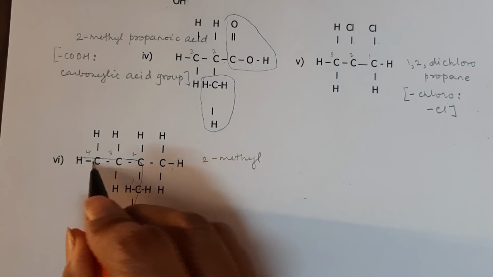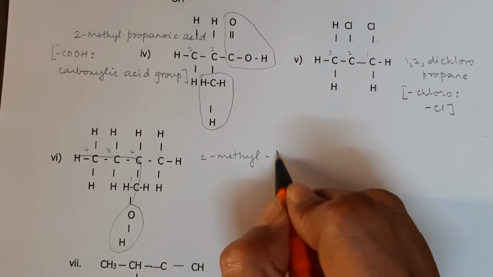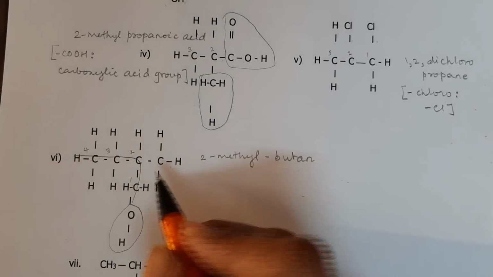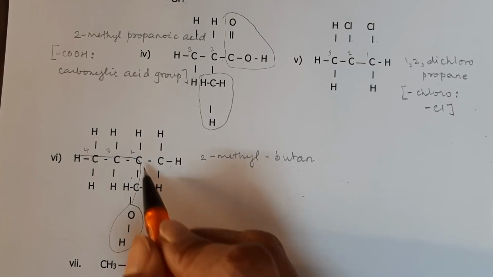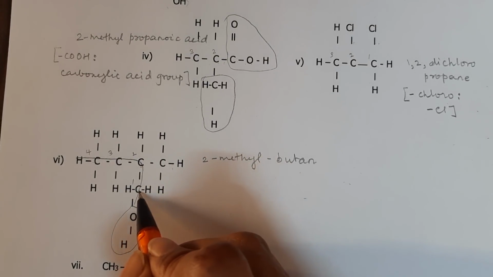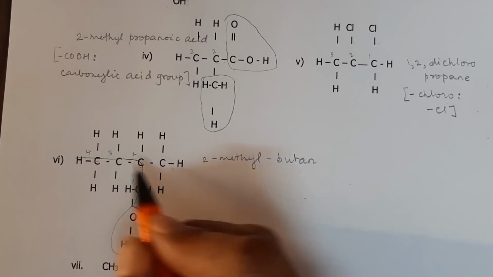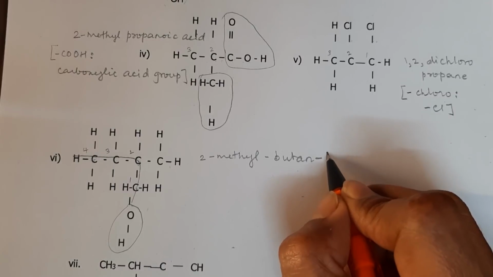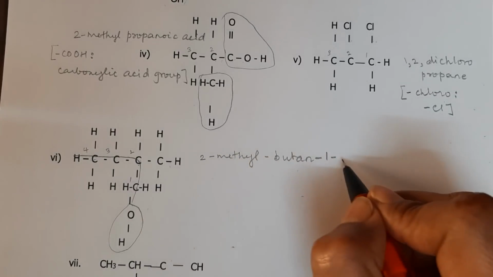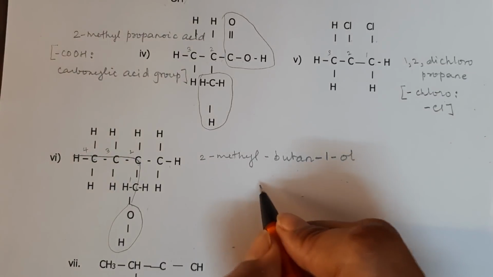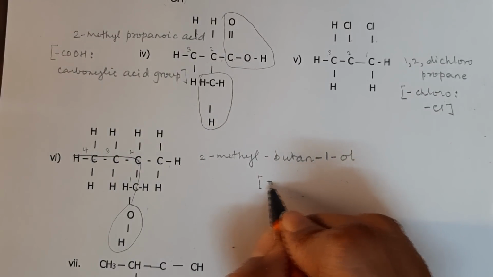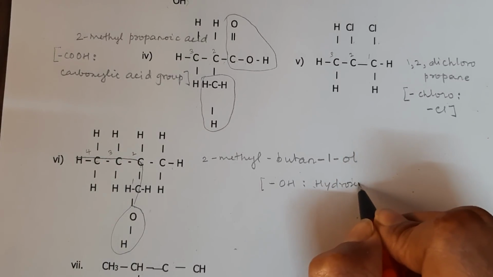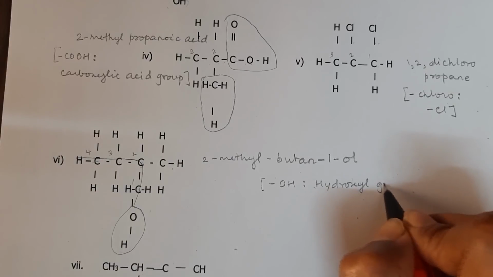And 1, 2, 3, 4, so it is bute and single bond, so ane. So it is 2-methylbutan-1-ol, and here the functional group is dash OH, which is hydroxyl group.